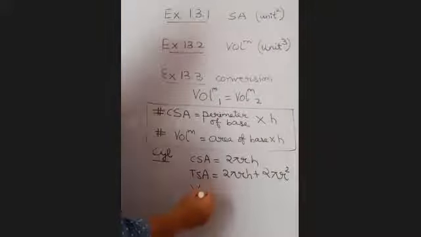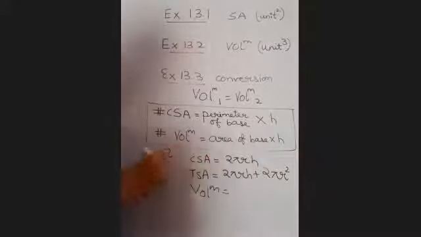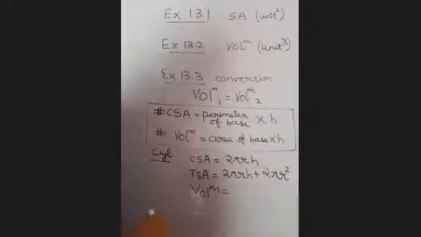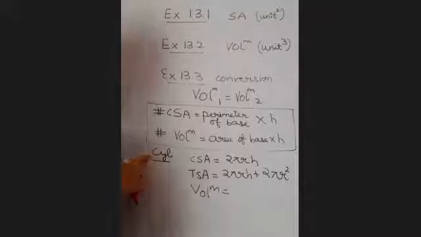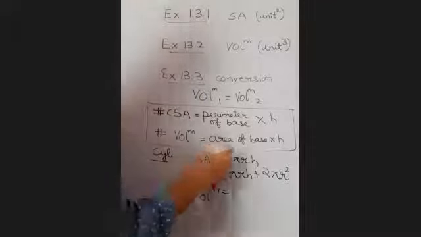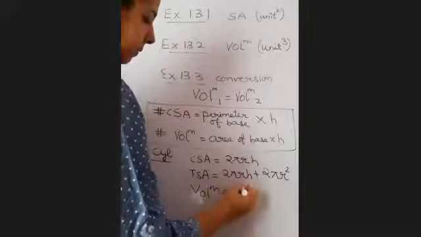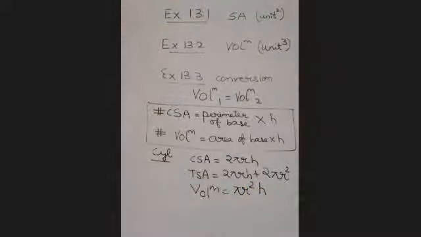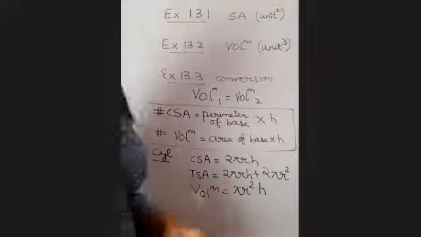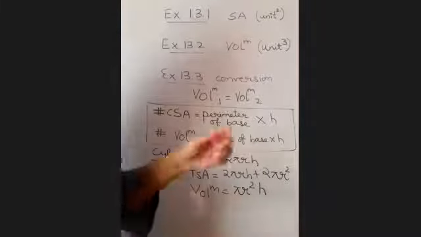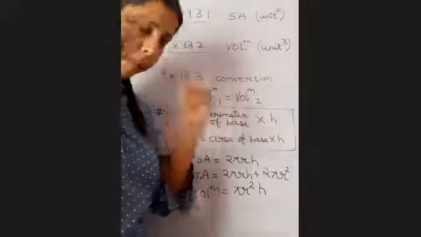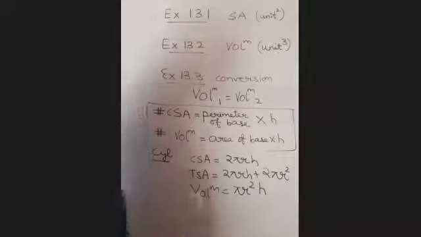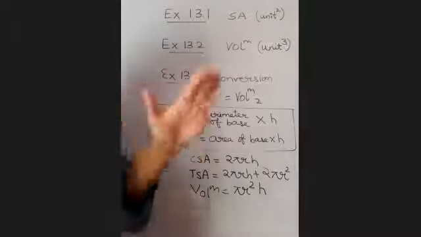Volume. Again, the base of a cylinder is a circle. If somebody says they don't know the base of a cylinder is a circle, I can't help them. So you should be aware that the base of a cylinder is a circle. So area of base, area of circle, what is it? Pi r square. Into H. It is so very simple to remember the formulas, beta. It is so very easy and simple, provided you keep your eyes open here. If you decide that you will mug up, rote learning will always go wrong.